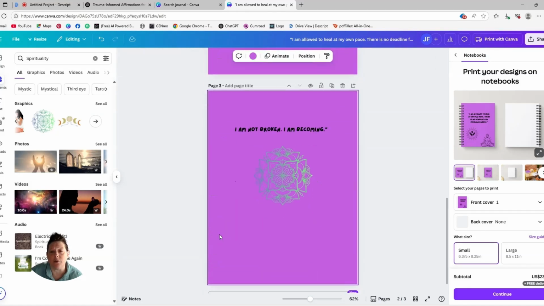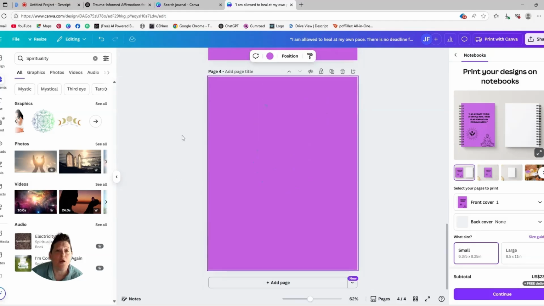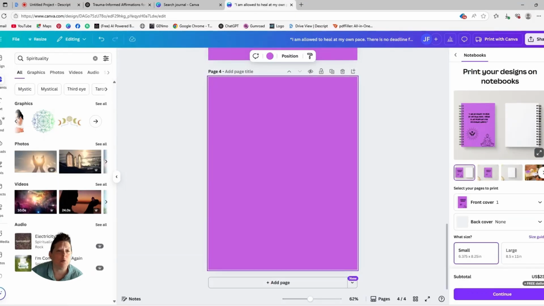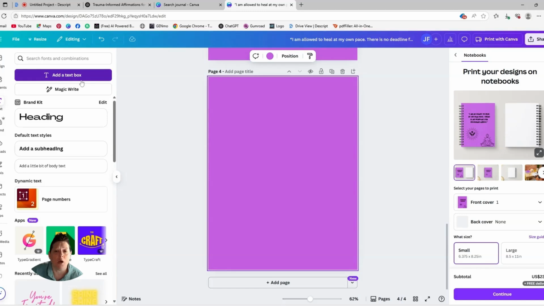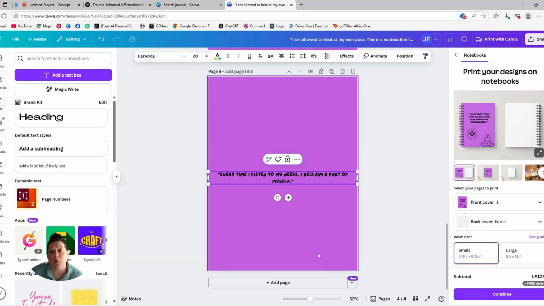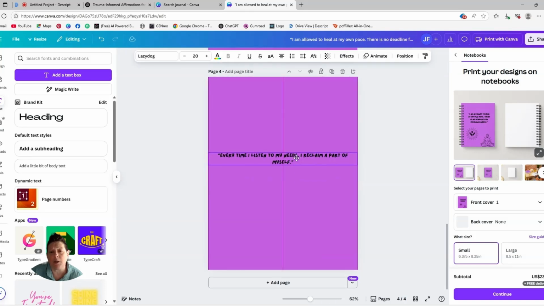So you can see we have the first 3 pages done, and we're going to go back over here and grab number 4, prompt 4. We're going to come back over here and go to text, add a text box, right click, hit paste, come up here, you can make it bigger, and then if you click on it, you can get it to do other things.